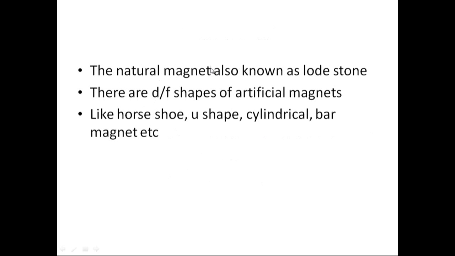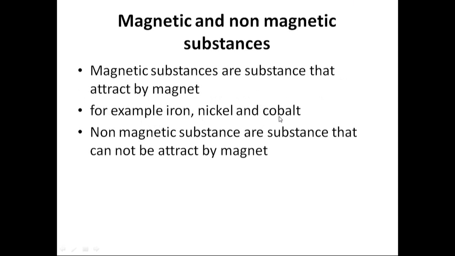The natural magnet, also known as lodestone or magnetite, is the ore of magnesium. There are different types of artificial magnets like horseshoe, U-shaped, cylinder, and bar magnets.